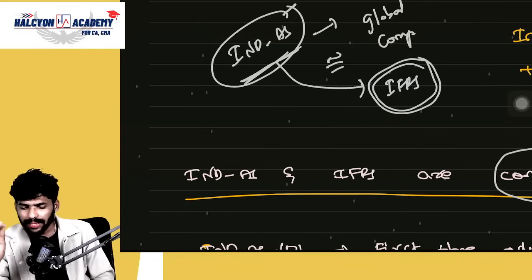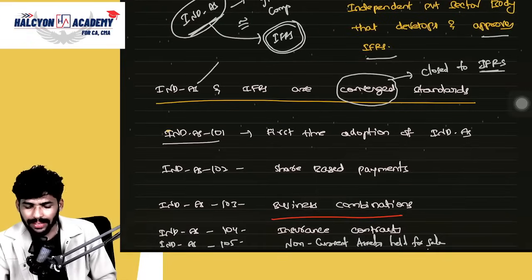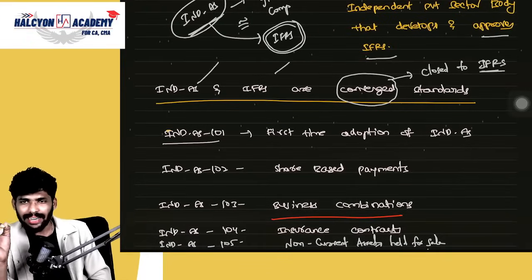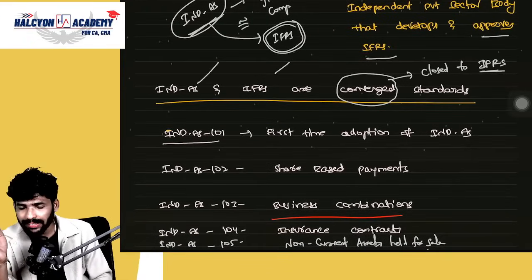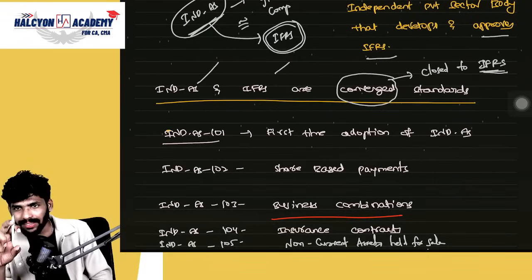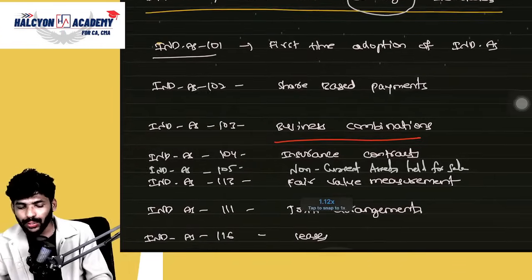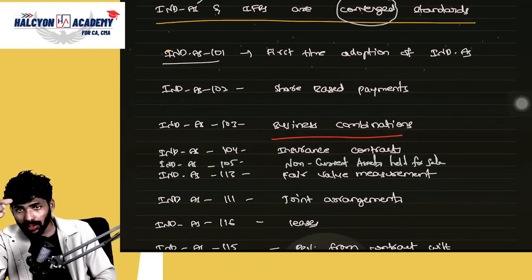That's why Ind AS and IFRS are converged standards. What do you mean by converged standards, guys? It is close to IFRS. Ind AS is very close to IFRS, but not equal to IFRS. Clear? So they have introduced this Ind AS based on the IFRS